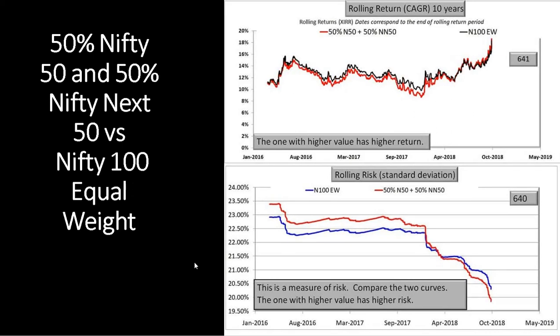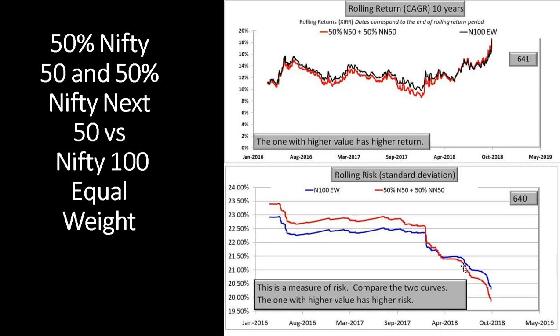Now we compare this blend with the Nifty 100 equal weight. Notice that in terms of returns, there's not much difference between the blend and the Nifty 100 equal weight. And in terms of risk, you can't say much, because in this region the blend is a little riskier, and in this region the Nifty 100 equal weight is a little riskier, and so on. So it's really not much difference between these two indices.